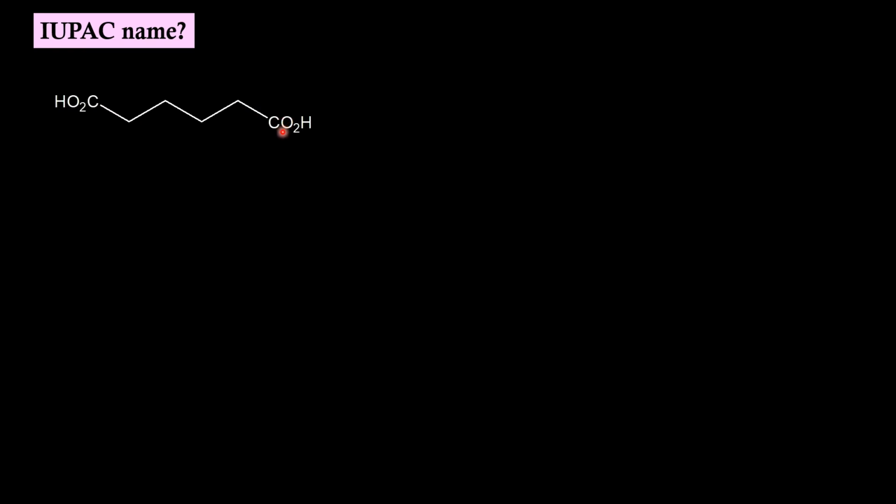In this molecule, we have carboxylic acid twice. If we start numbering, 1, 2, 3, 4, 5, 6. Root word will be hex. Between the carbon atoms we have a single bond, so ane. We have carboxylic acid at position 1 and 6, twice.